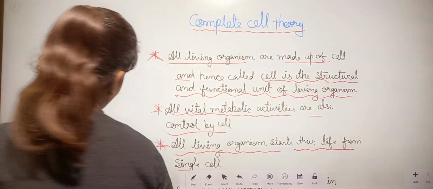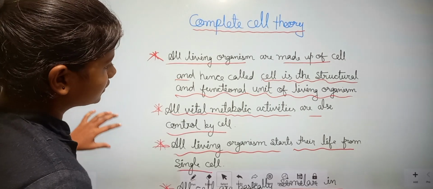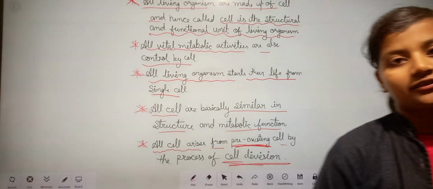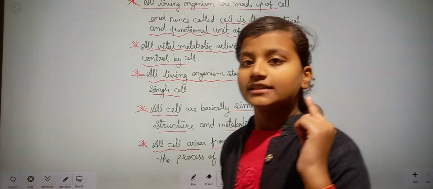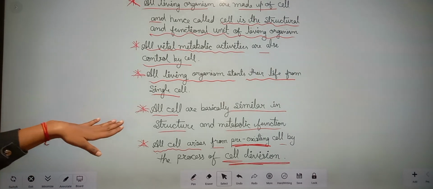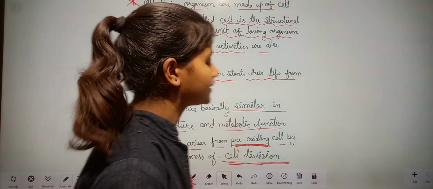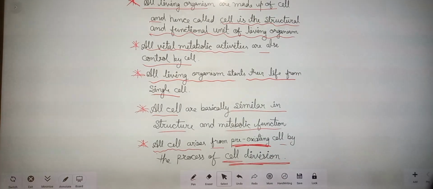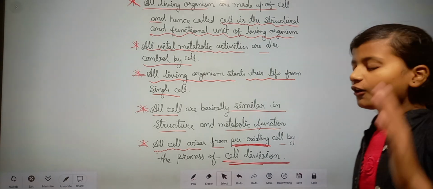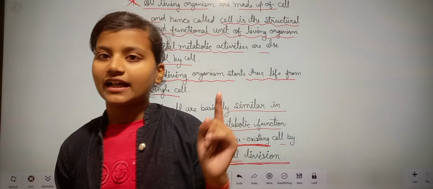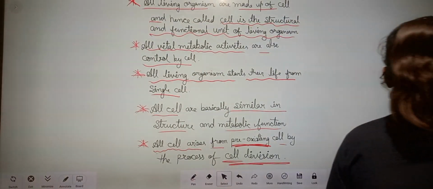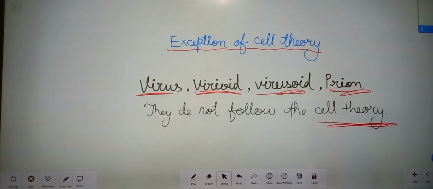Okay, and next point is we know that all living organisms started their life from single cell. And next is all cells are basically similar in structure and metabolic function. And our last point is all cells arise from pre-existing cells. This is given by Rudolf Virchow. In previous class we discussed it.